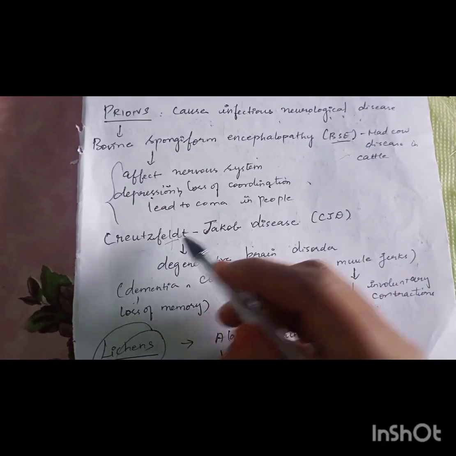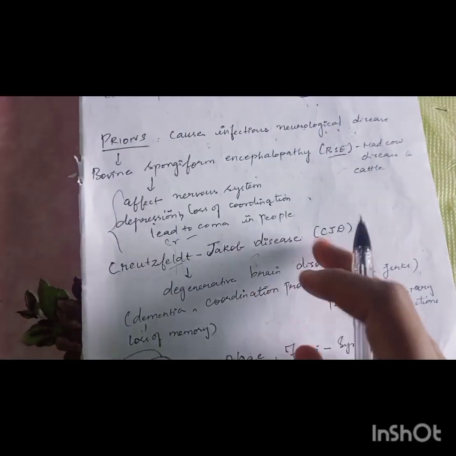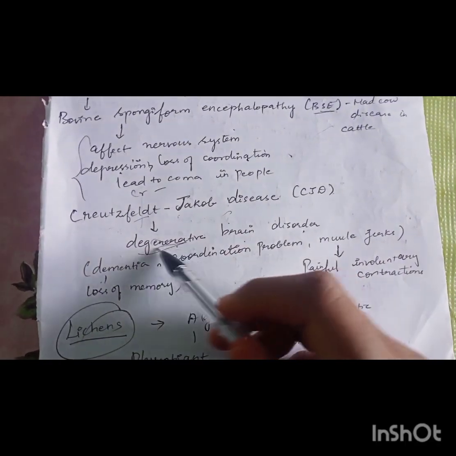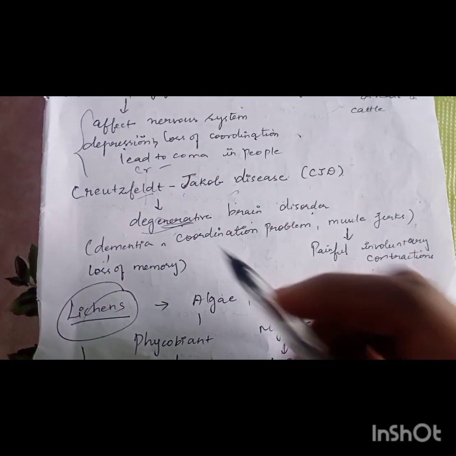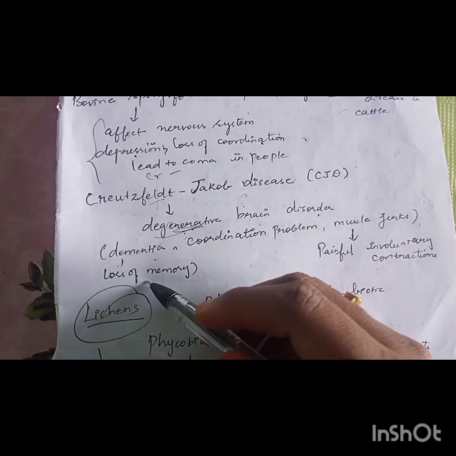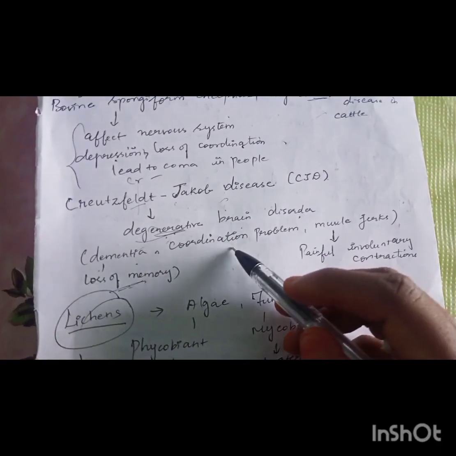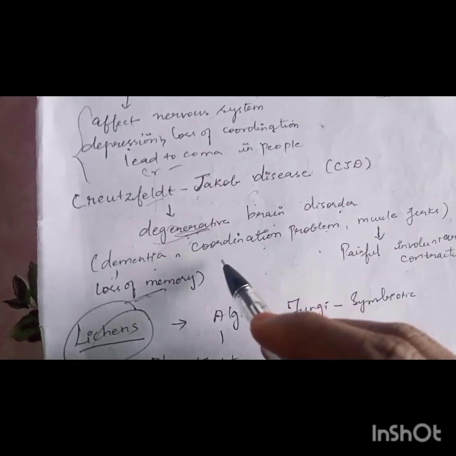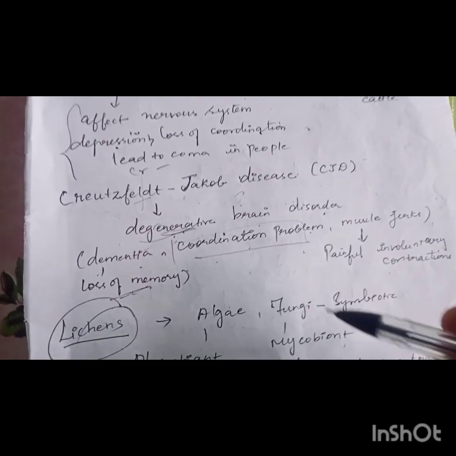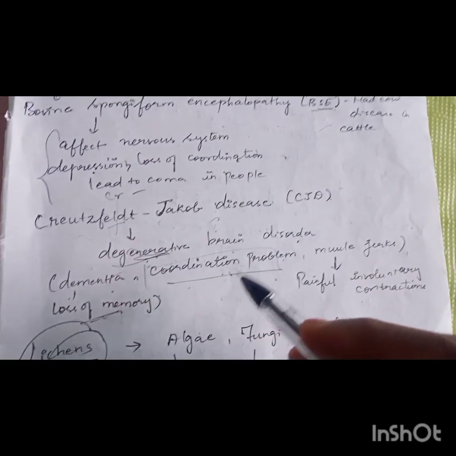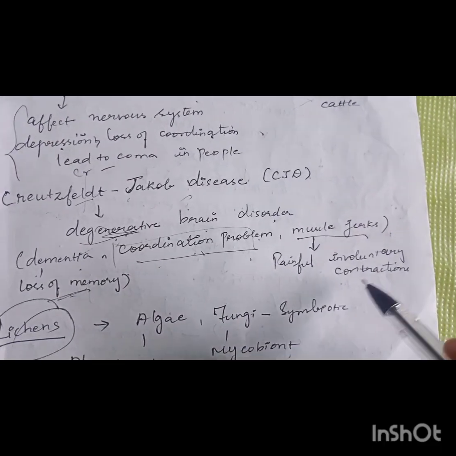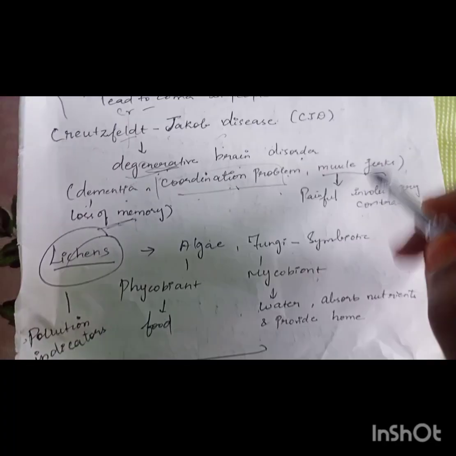Next is Creutzfeldt-Jakob disease, CJD, which is also a degenerative brain disorder. Degenerative means it will make the brain lose its function gradually, and it will lead to dementia, which is loss of memory, and coordination problems will also be there. As you know, the nervous system controls all the actions of the body, voluntary and involuntary, and if there is a problem there, the coordination of the body parts will not be proper, and it also causes muscle jerks, that is, sudden painful involuntary contractions of the muscles.